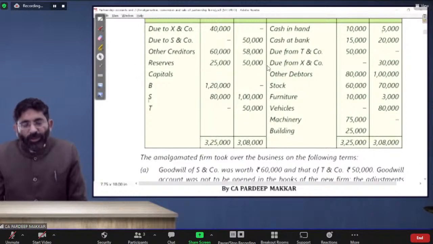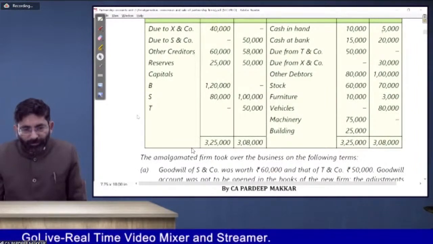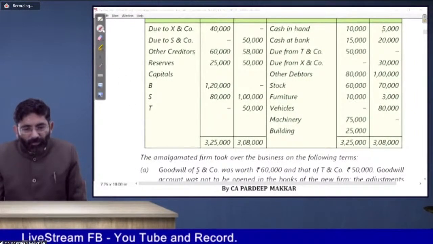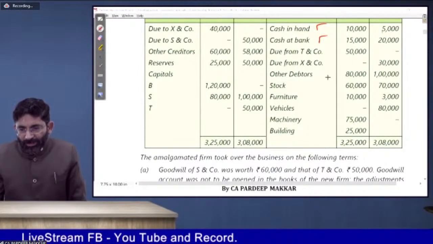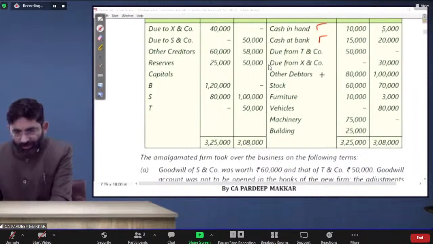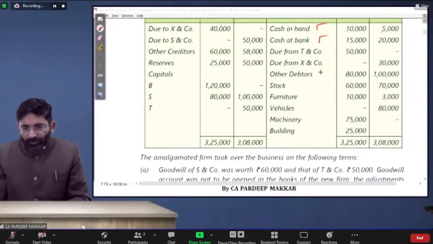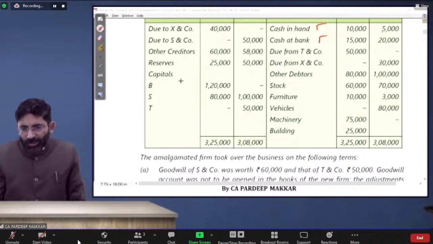So here you will have to calculate first of all the profit or loss occurring to the partners. For that sake, see, no changes will be there in cash in hand and cash in bank. Only the point comes for the debtors. So the value of debtors is changed in this case. His debtors are of rupees 80,000, stock 60,000, furniture 10,000.